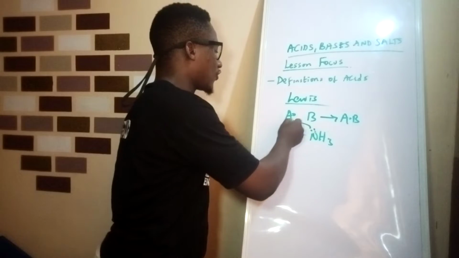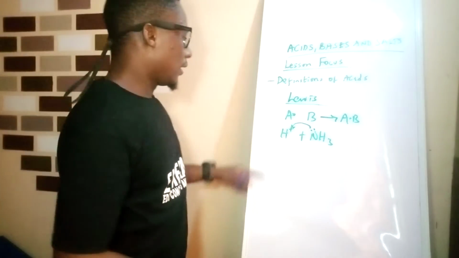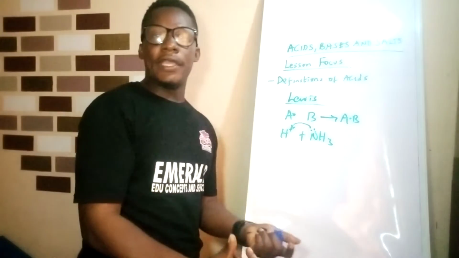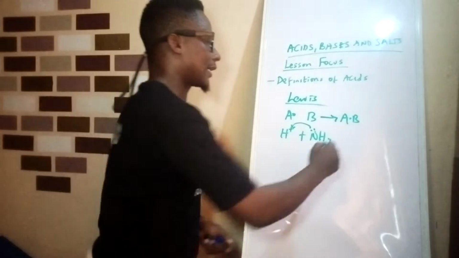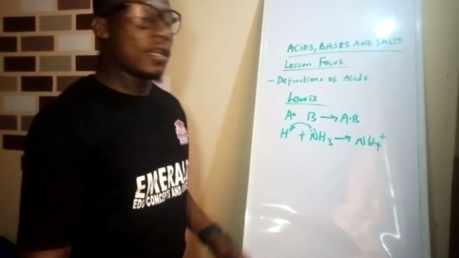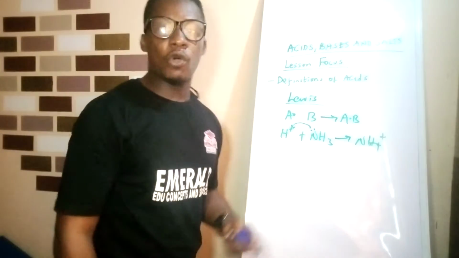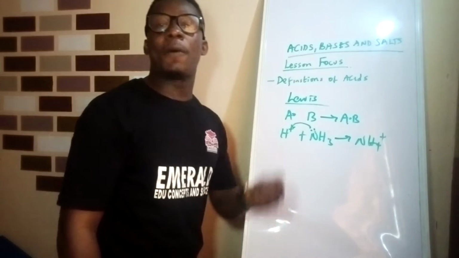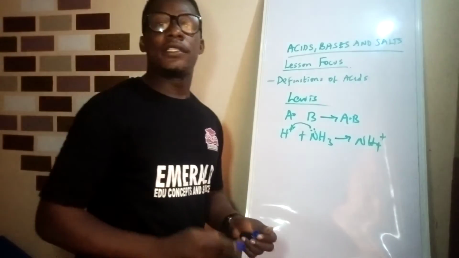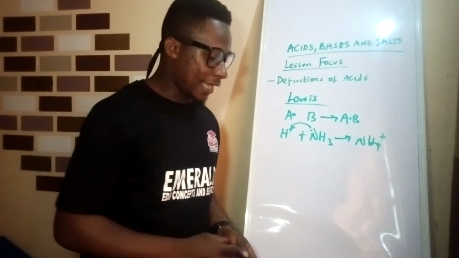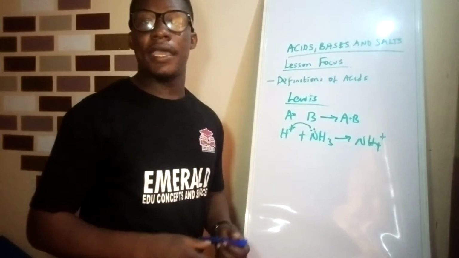This lone pair of electrons is used to bond with the acid here. So this acid will accept the electron pair so that it can form a bond with the base. So an acid is an electron pair acceptor. This is the definition by Lewis.